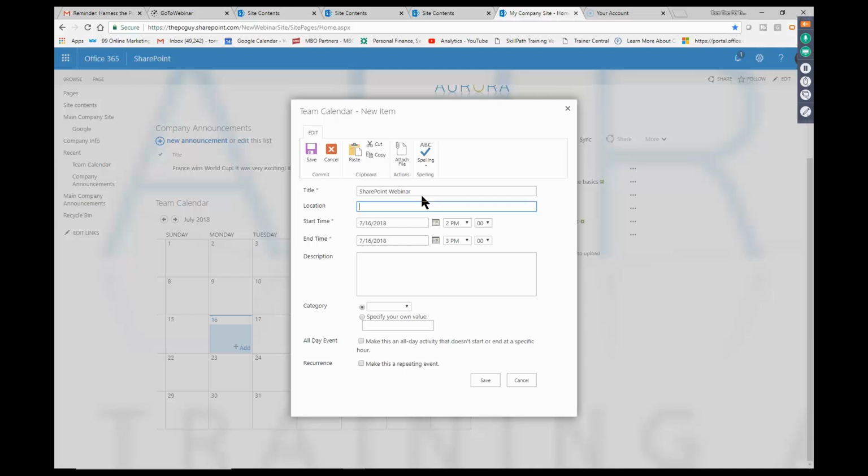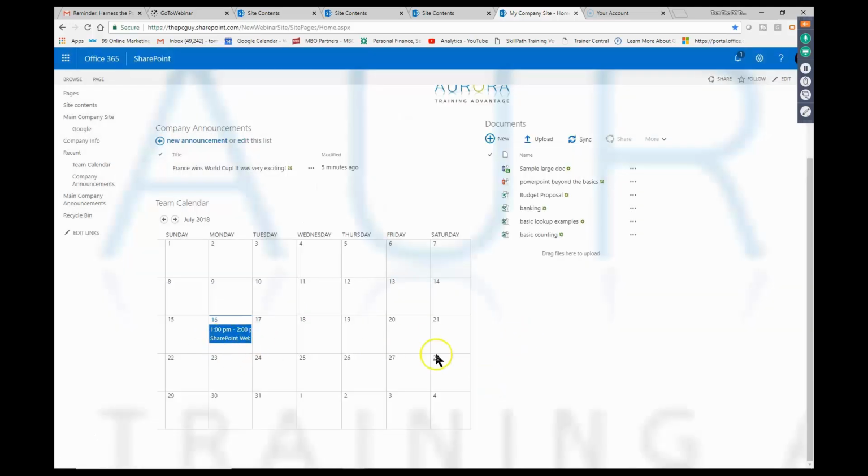And that really started at 1 p.m. Eastern time. And I can put a category in there like you could in Outlook. But that'll be fine. I can make that a recurring event like we can in Outlook. I'm going to go ahead and pick on save. And now that's on the team calendar. So you would use this calendar for things that the team are involved in. So maybe that's staff meetings, team meetings, webinars, anything that the team would be involved with.